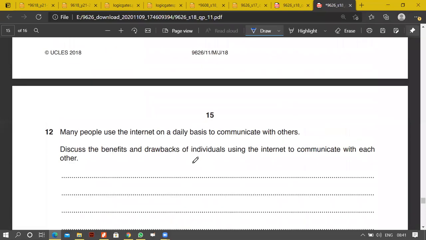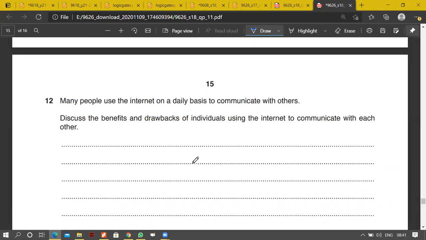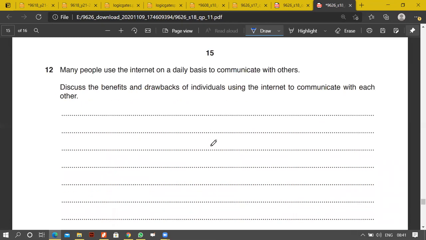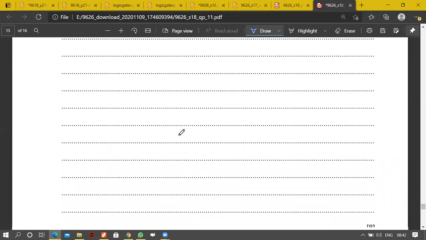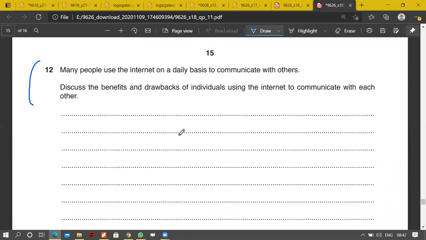Many people use the internet on a daily basis to communicate with others. Discuss benefits and drawbacks of individuals using the internet to communicate with each other. This question is so typical. An internet question always comes, and again, this will be 8 marks. I don't know, the examiner just wants to fill it up. It's a very easy question. The only thing is you just need to think about the benefits and drawbacks of individuals using the internet to communicate with each other.